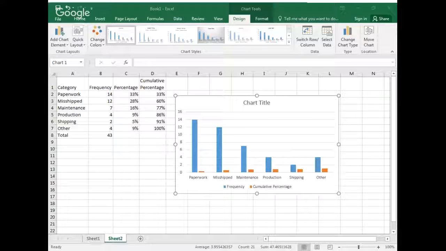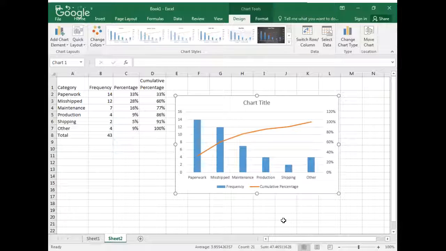I'm also going to have frequency on the primary axis, which it already is, but I'm also going to say that cumulative percentage is going to be on a secondary axis. So now when I click OK, that's looking more like a Pareto.